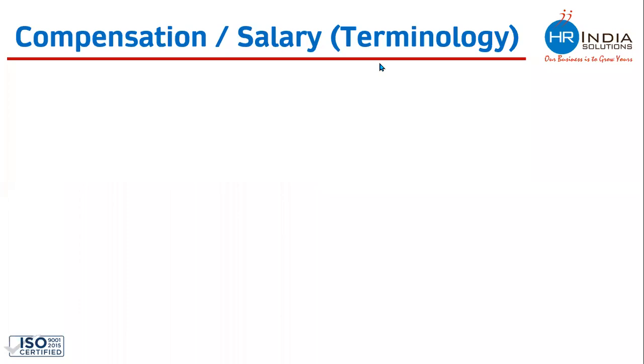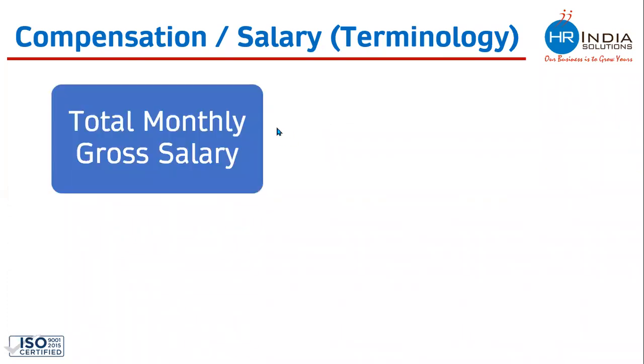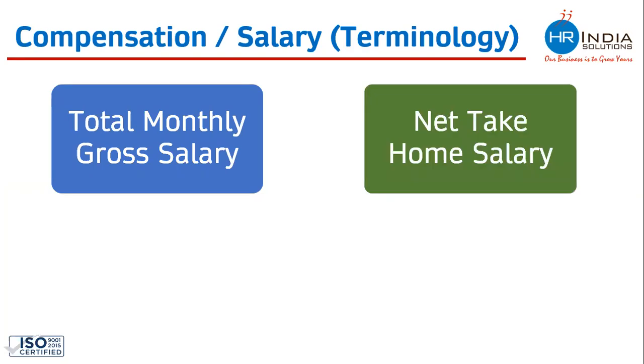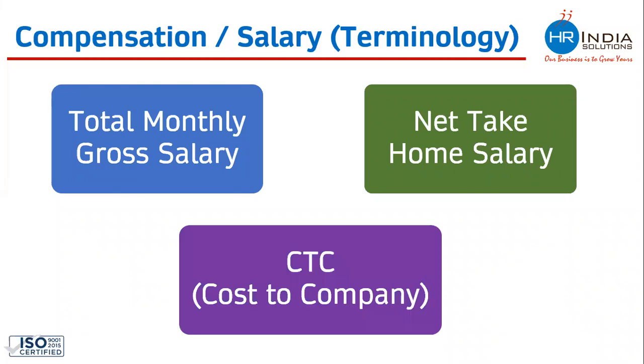So there are a few terms which you must have heard during your day-to-day life or day-to-day working. Let's try to understand these terms. There is a term, total monthly gross salary. Then there is a term, net take-home salary, and there is a word, cost to the company, which I'm sure everybody must have heard. There is one more word, C2C. If anyone has heard this word, I would request you to forget it. There is no word like this in compensation and benefits or in HR. Let's try to understand what exactly monthly gross salary, net take-home salary, and CTC are.